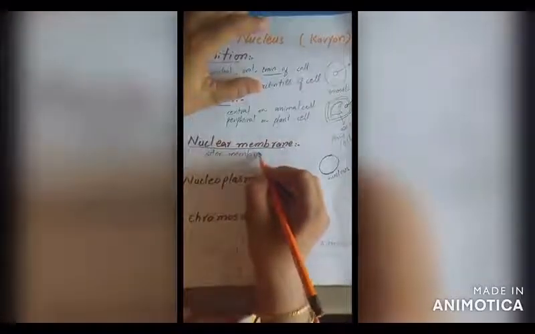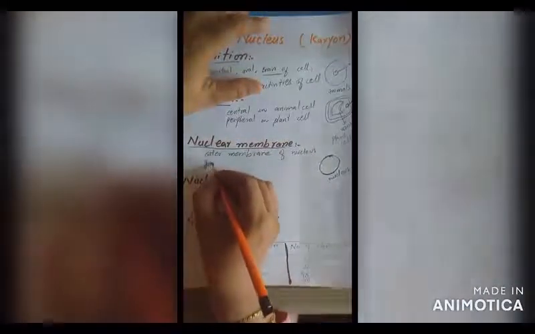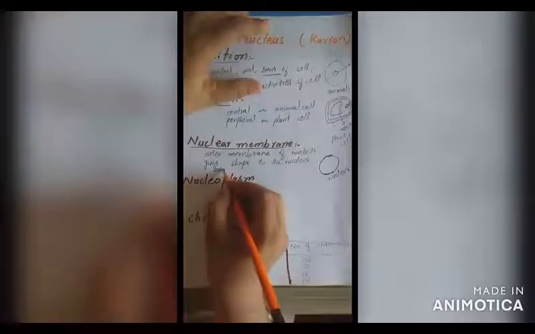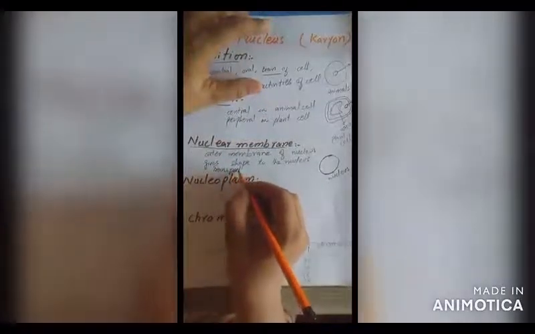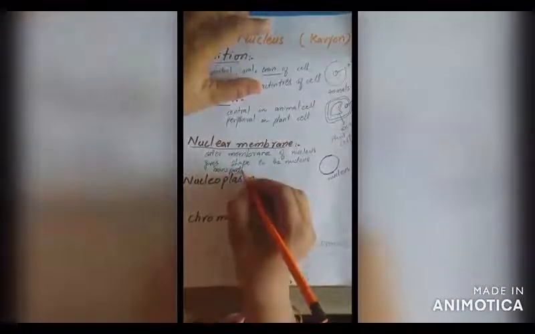It is the outer membrane of nucleus. It gives shape to the nucleus. And another function of this membrane is transportation of material. It also helps in transport of materials inside or outside of the nucleus.